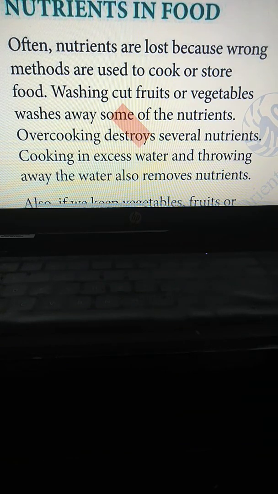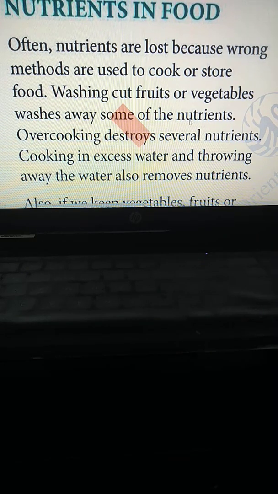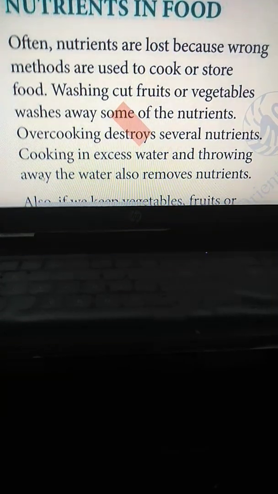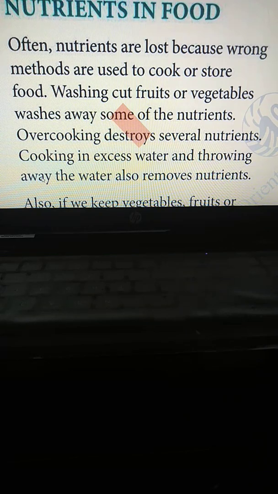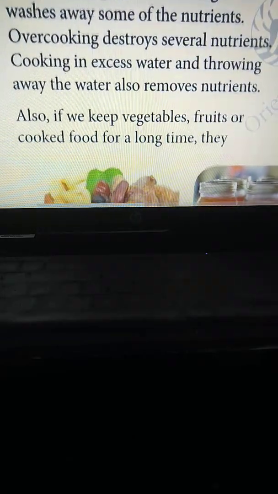Then it is written that washing cut fruits or vegetables washes away some of the nutrients. So whenever we wash our vegetables or fruits, sometimes some amount of nutrients goes away.